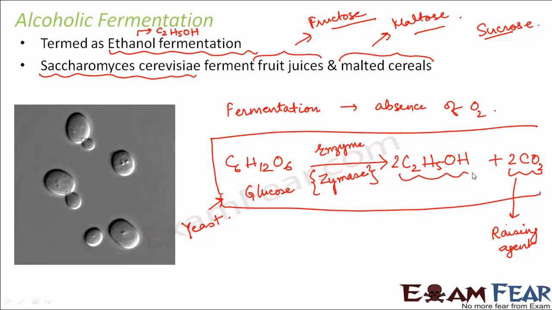And this ethanol which is produced here helps in the preparation of alcohol. So it is the same process where both the products are formed, alcohol as well as carbon dioxide. So this is how alcohol fermentation takes place.